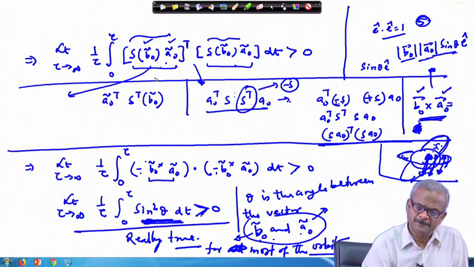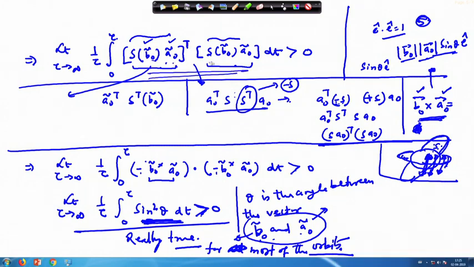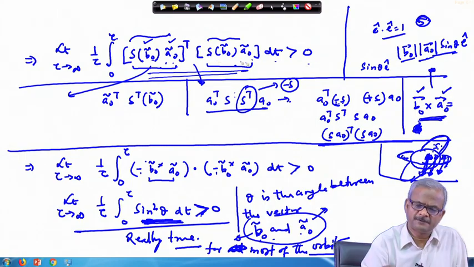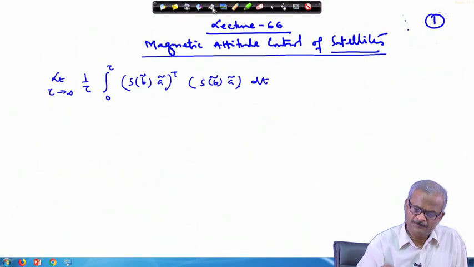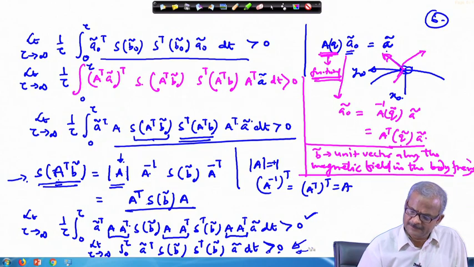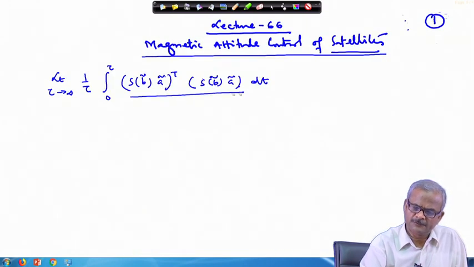This is what we have done here: S b 0 times A 0 transpose S b 0 A 0 dt, this is greater than 0. So, this inequality implies that this is going to be true, okay.